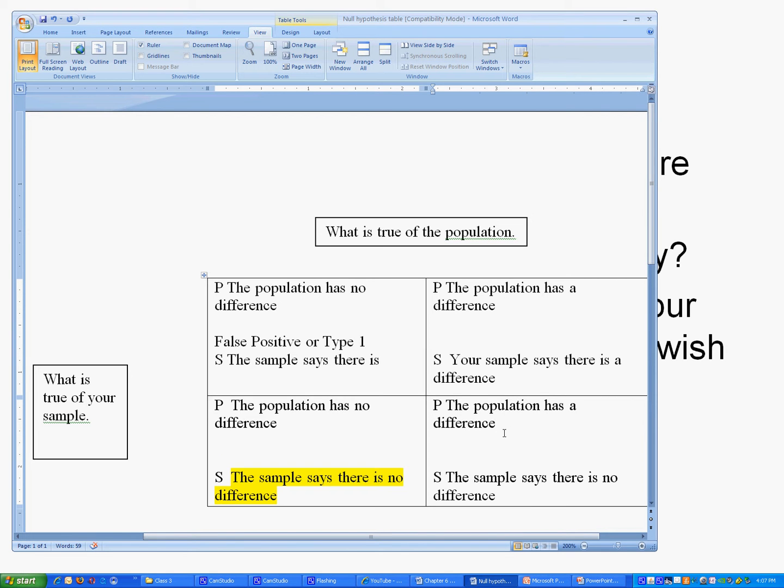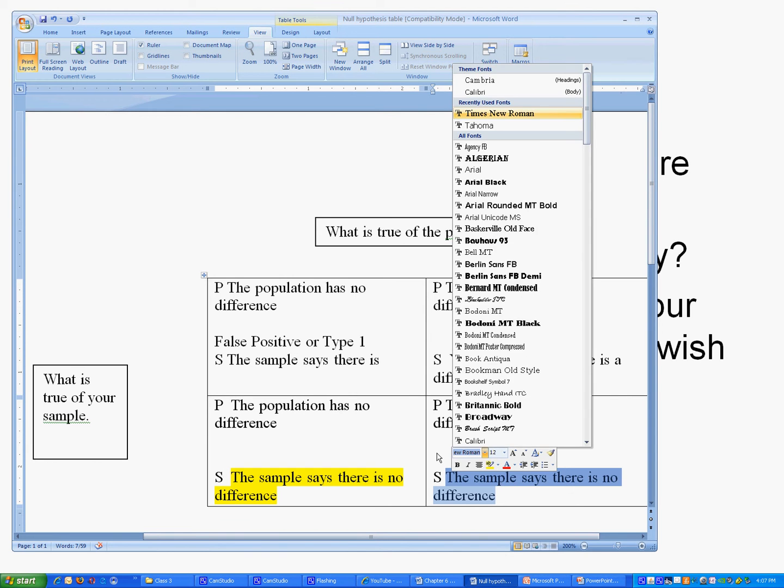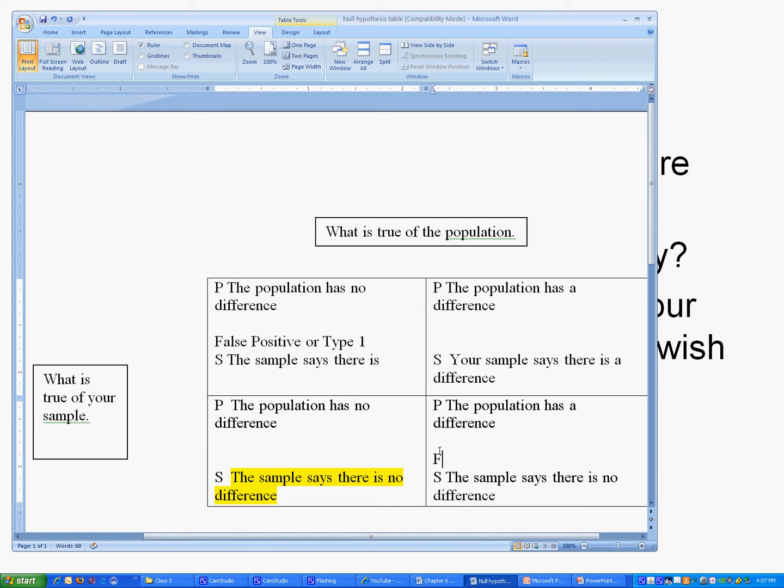The last thing that can occur is the population has a difference. There really is a difference between men's GRE scores and women's GRE scores. However, for some reason, when we did our sample, we said there is no difference. This is called a false negative or type 2 error. That's bad too. The type 2 is not as bad as the type 1. So down here what we've said is there is no difference when in fact there was.